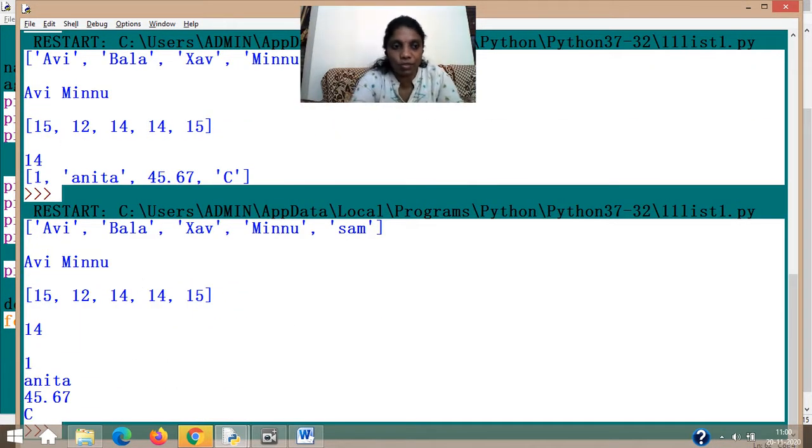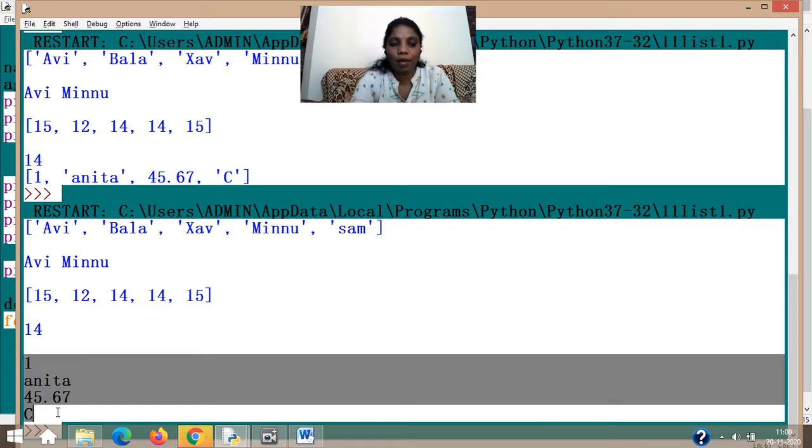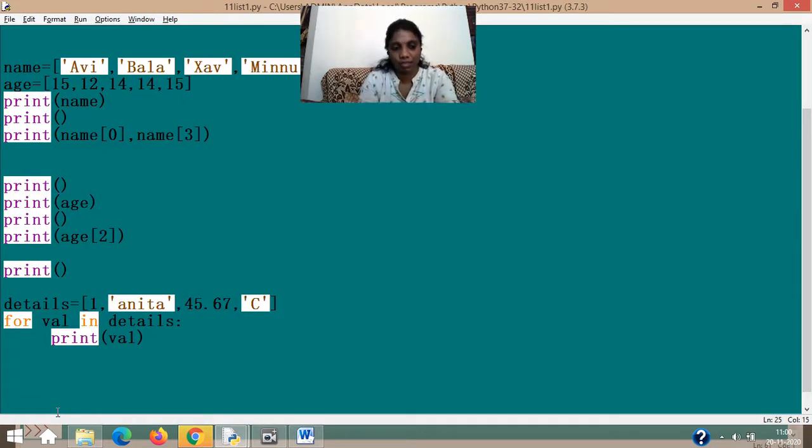you saw how it came. Earlier it came this way. You see the change. When print details was given, it came this way. And when I extracted it using a for loop, it came one by one. You are extracting the values inside the list called details into a variable called val, and it is printed one by one. So you can actually print that as a list or as separated values without the style of a list.